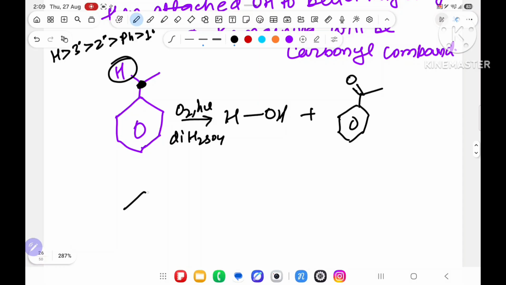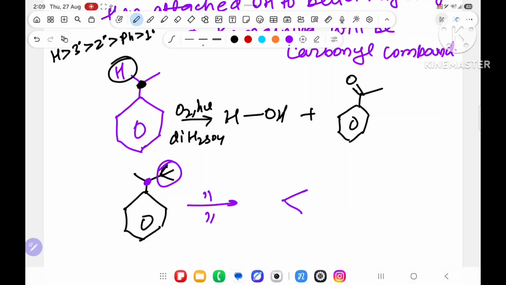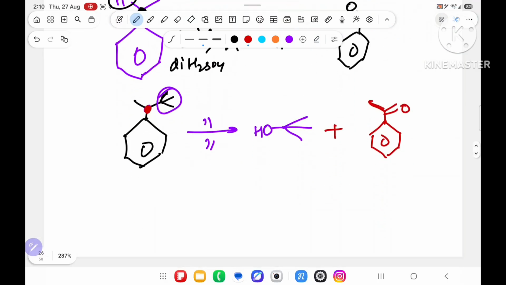Okay sir, some more. Suppose I have taken this example. Sit here. Nearby, yes sir, this is the better migratory, same reagent. So this will get OH. After sitting on this carbon you have to check. The better migratory will get OH. Then the remaining will be this one. This will get the double bond O. That's it.